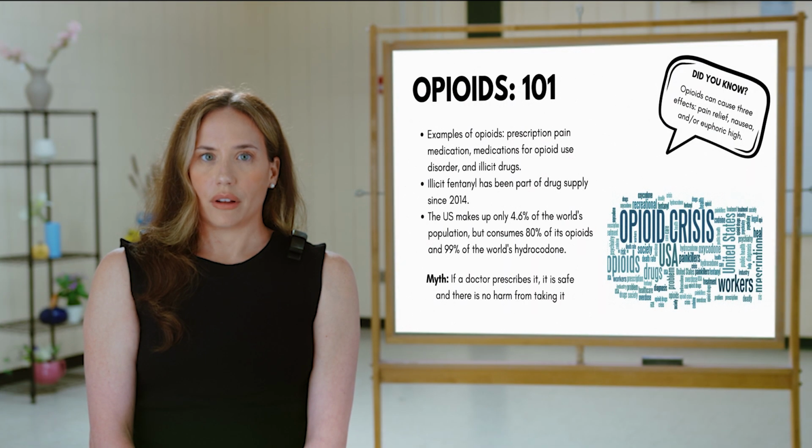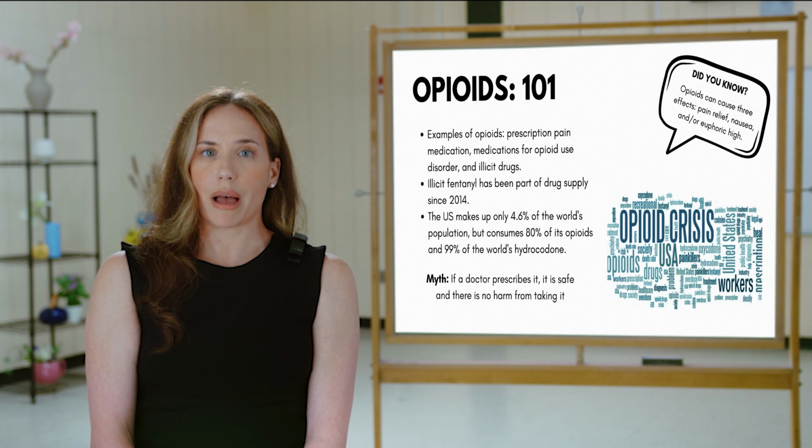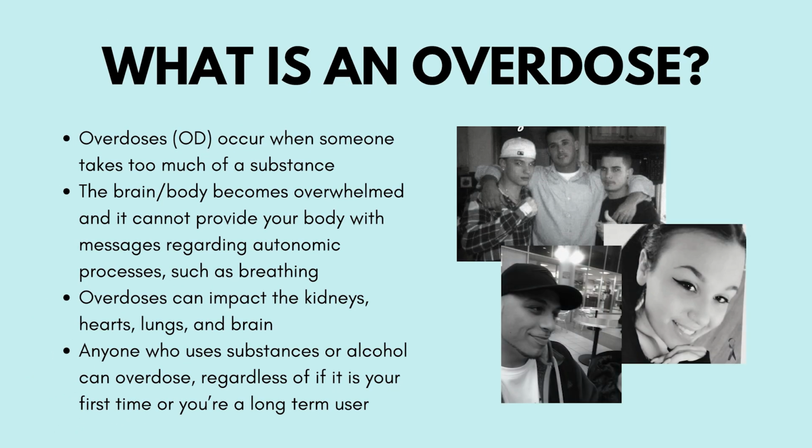Opioids 101. The US makes up only 4.6% of the world's population, but consumes 80% of its opioids and 99% of the world's hydrocodone. What is an overdose? An overdose occurs when you take too much of a substance and the reaction of the drug is overwhelming the brain. When someone takes too many opioids, the brain is too busy processing the opioid to perform its normal functions. The brain is unable to send the message to tell the body to continue to breathe.